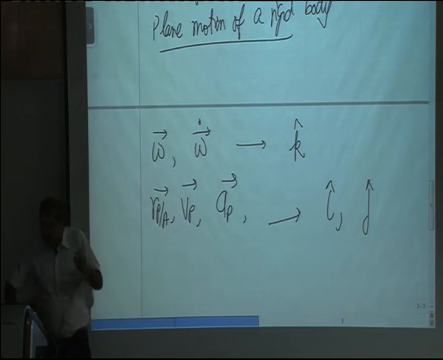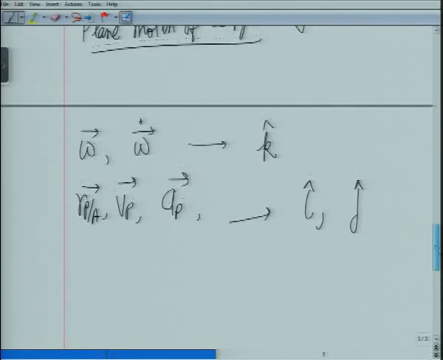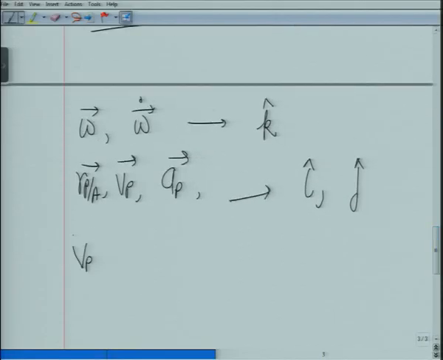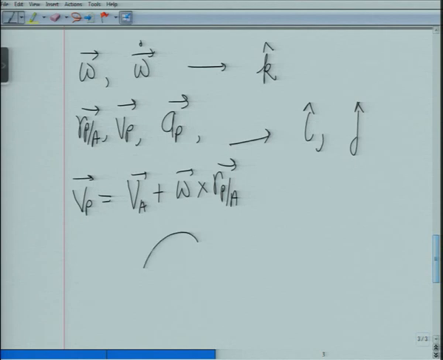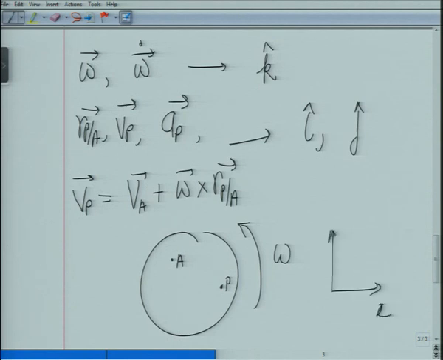Okay. And so in this case what will happen is, when I apply this equation, Vp is equal to Va plus omega cross R_PA, this will take a form, and this you can physically write, if this is point A, this is point P. Normally if the omega is unknown, we assume it to be anti-clockwise, to be positive, if I take x and y like this.